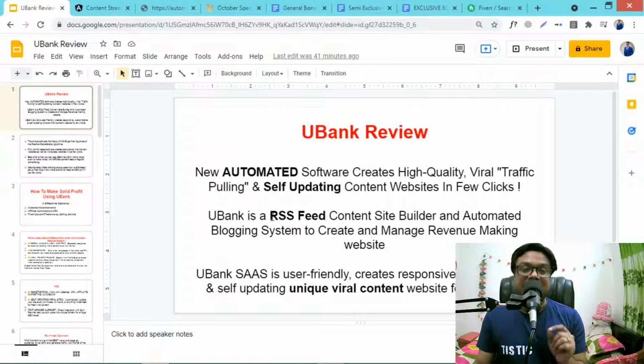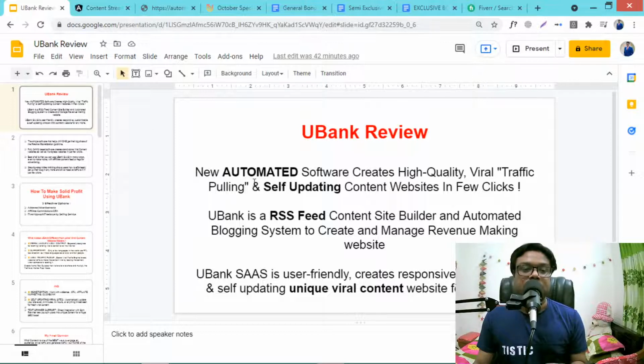So Ubank is actually an RSS feed content site builder and automated blogging system to create and manage revenue making websites. I will show you how you can do so. This is software as a service, called SaaS. It is user friendly, creates responsive, customizable and self-updating unique viral content websites for any niche, and the specialty is that it produces unique SEO friendly content, so you have the chance that your website is on Google.